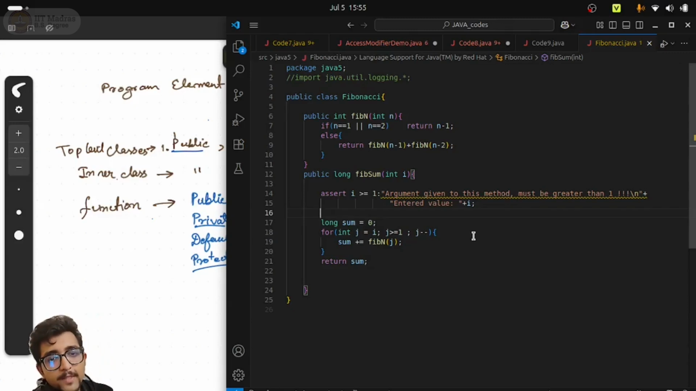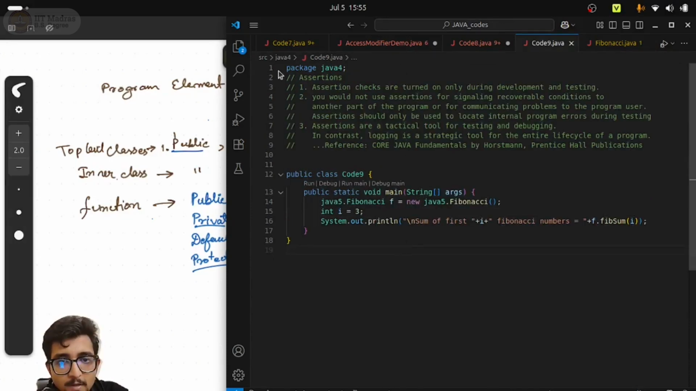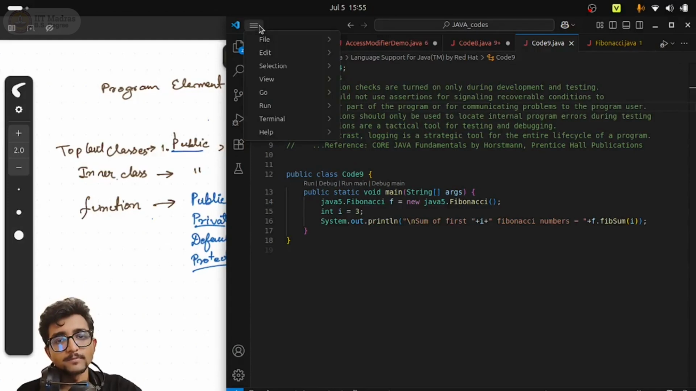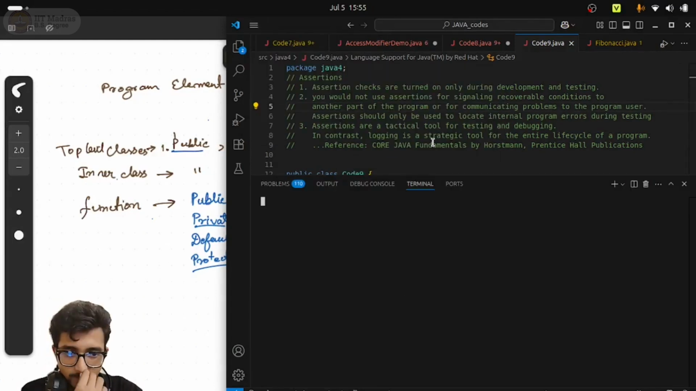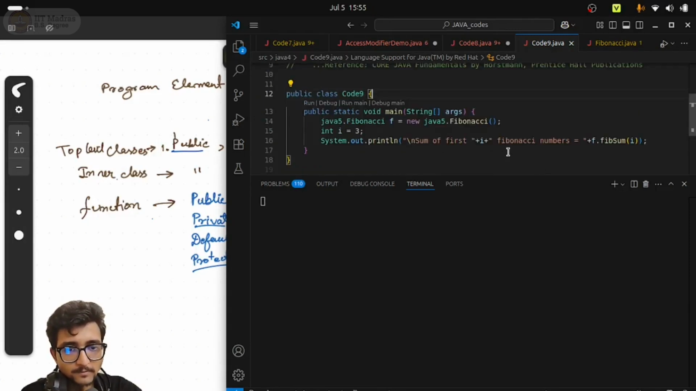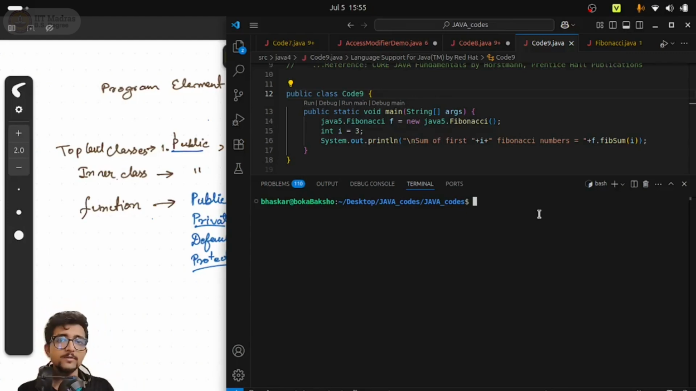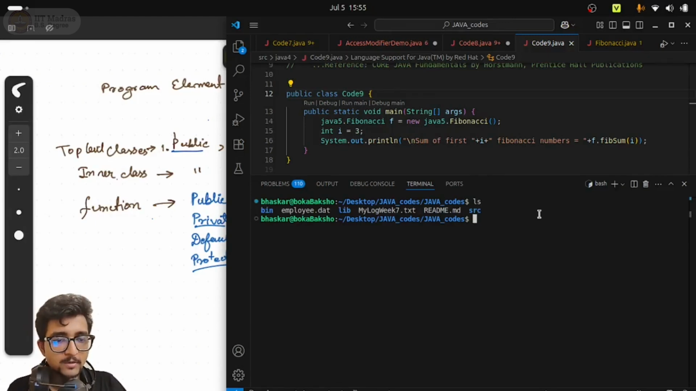So assert is this much only. Now let us see how to see this assert in action. Let me go to code 9. Let me open the terminal, as I told you that assertion can be started from the terminal. Since I will try to execute this code from the terminal, I will have to go to the proper directory. I am currently inside Java codes and I need to go to src. So cd src.